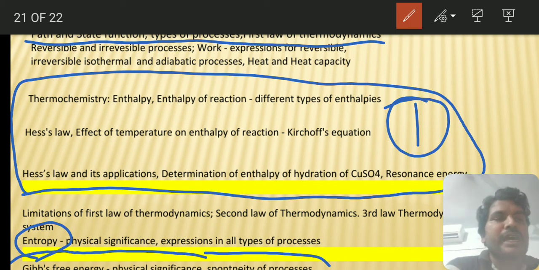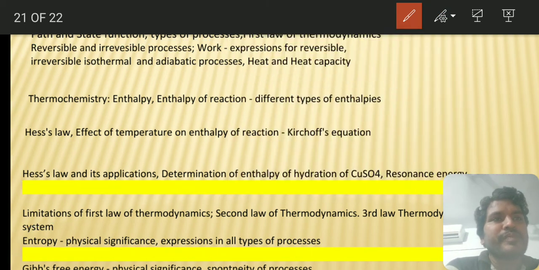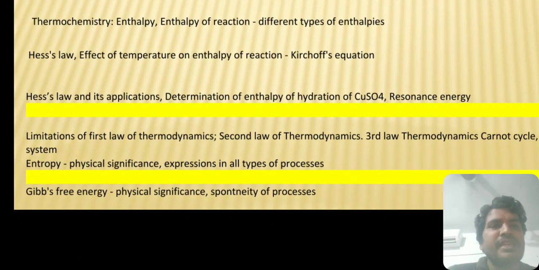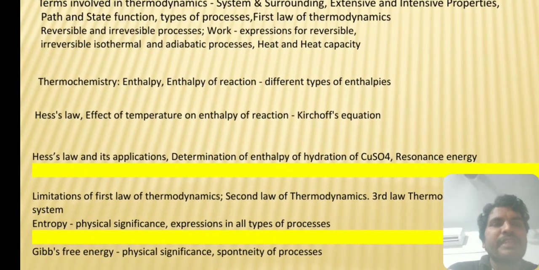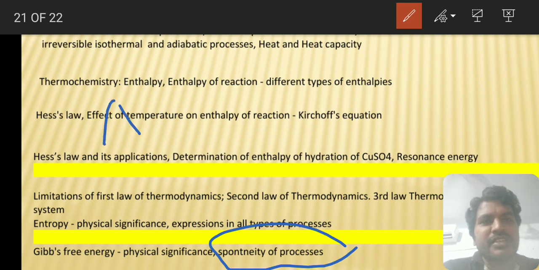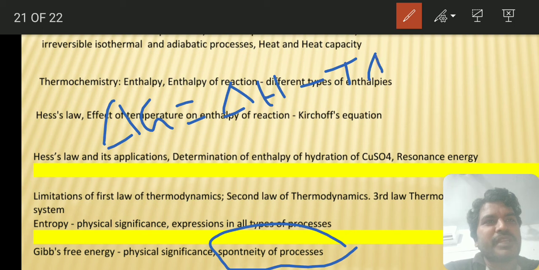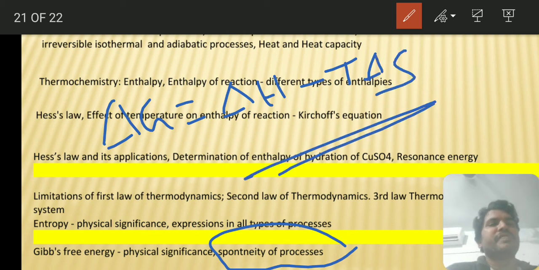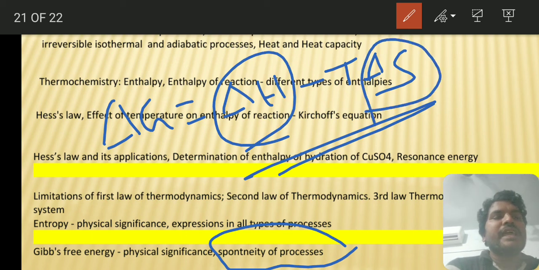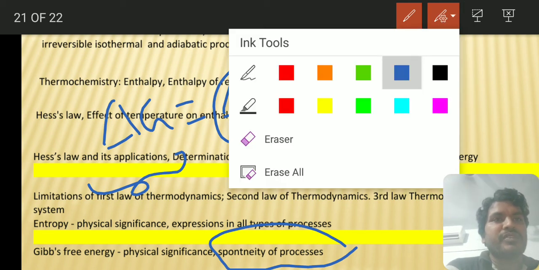And let us see, the last thing is Gibbs free energy, physical significance, spontaneity of the process, finding whether a reaction is spontaneous or non-spontaneous. The relation we have is delta G is equal to delta H minus T delta S. Yes, this is a very, very important thing. They will give you delta H value and delta S value. They will ask you when the reaction will be spontaneous. This is a very, very important corner, so be careful with this thing.